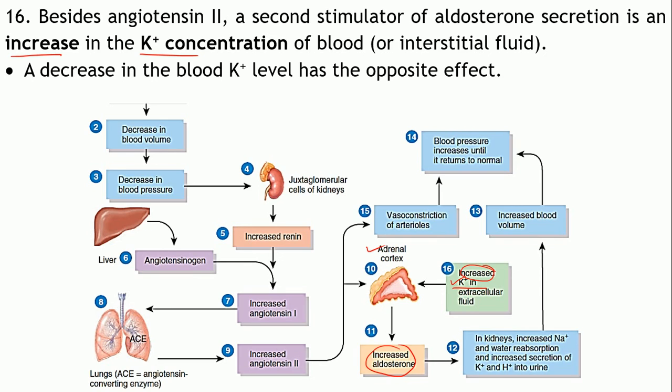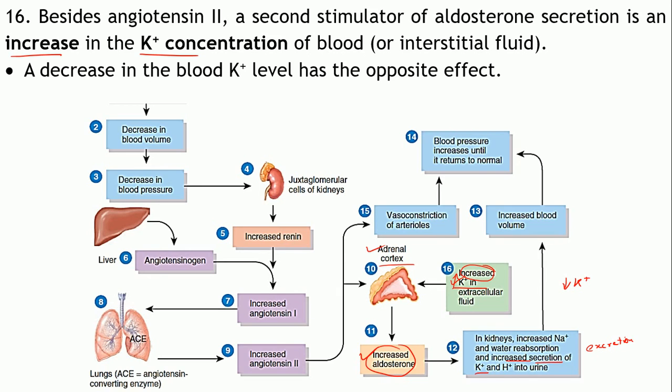This increase in the levels of potassium ions stimulates the release of aldosterone from the adrenal cortex. As a result, there is increased secretion of potassium ions in the urine. It will promote the excretion of potassium ions in the urine, so the increased levels of potassium ions will be decreased.